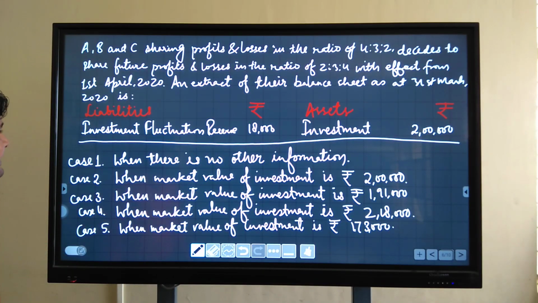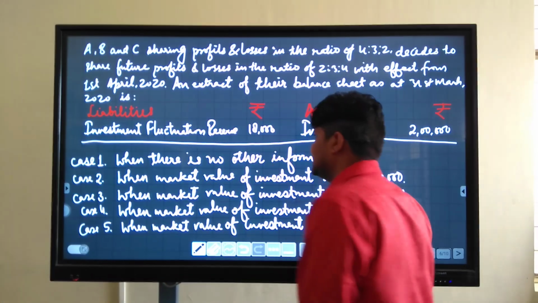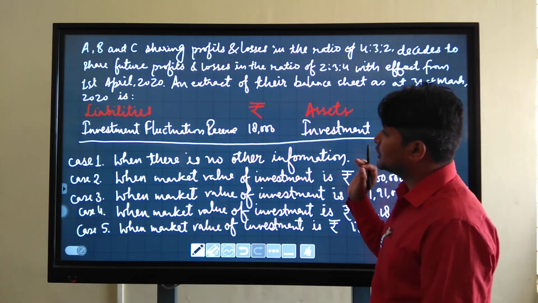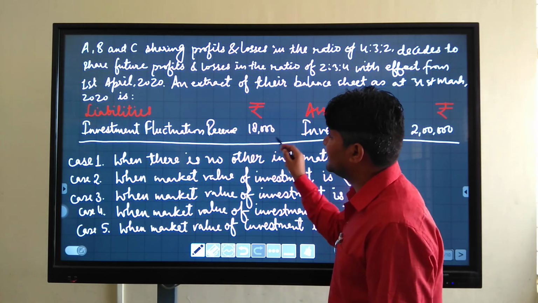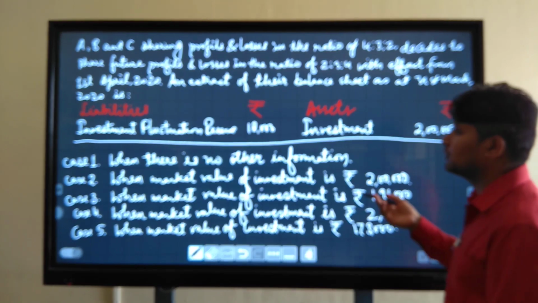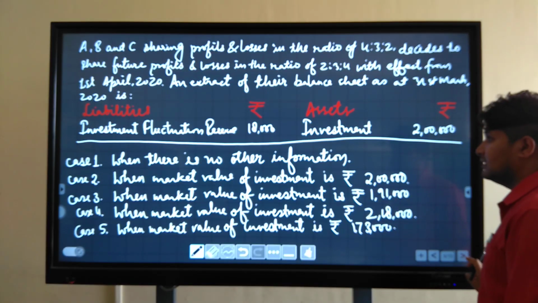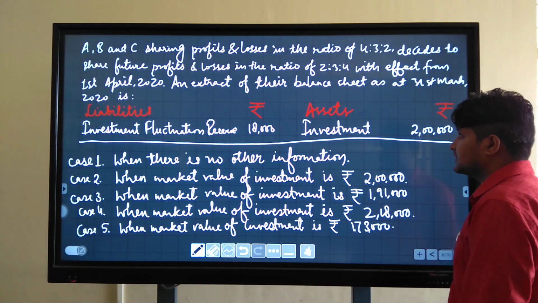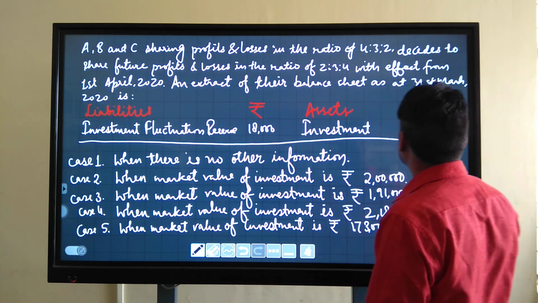First case is when there is no other information. When there is no other information, then you will distribute the total amount of that reserve to all the old partners in their old profit sharing ratio. Then entry is 18,000, ratio is 4:3:2.